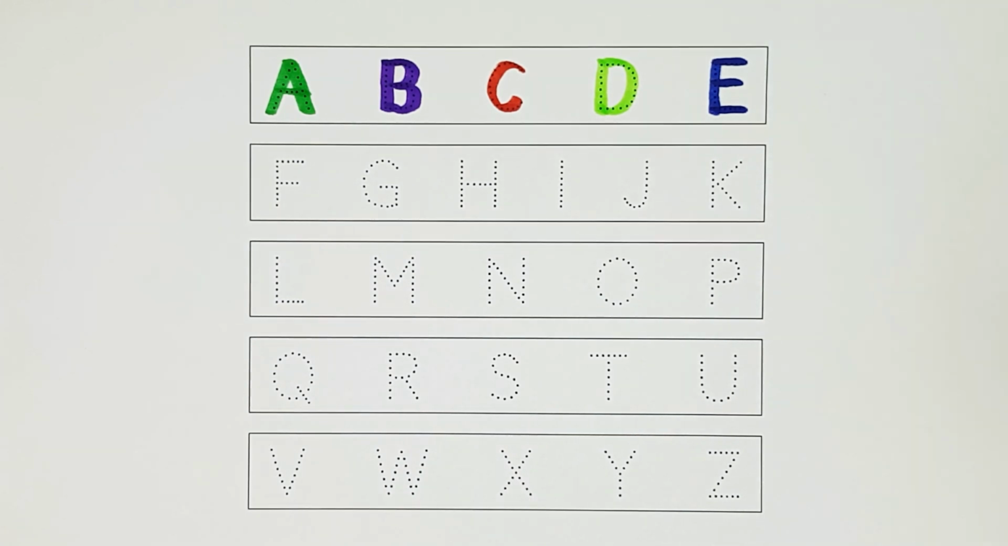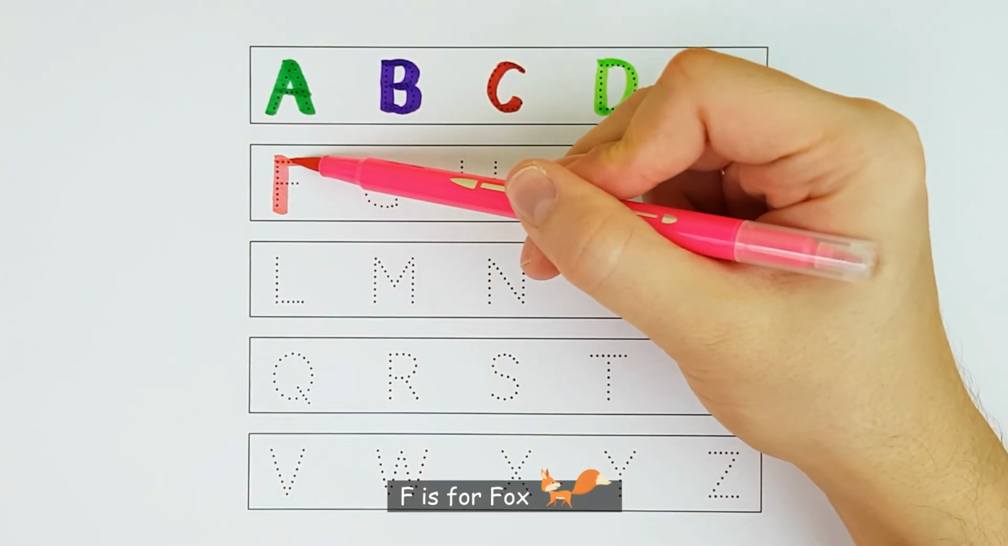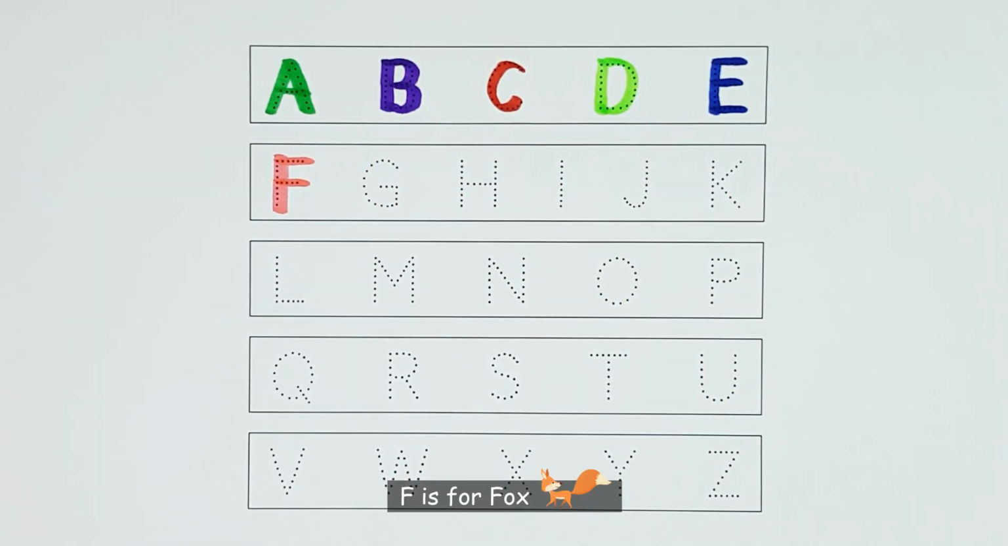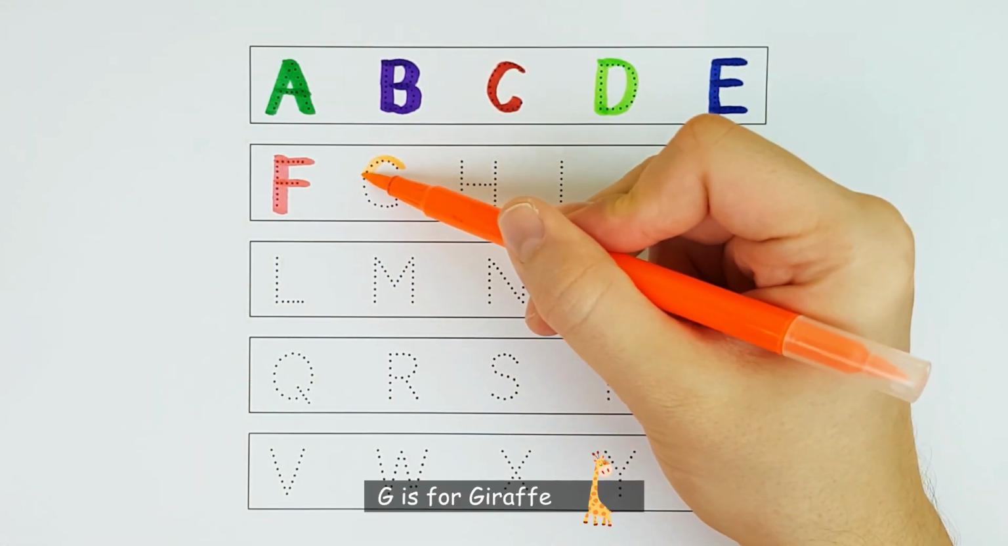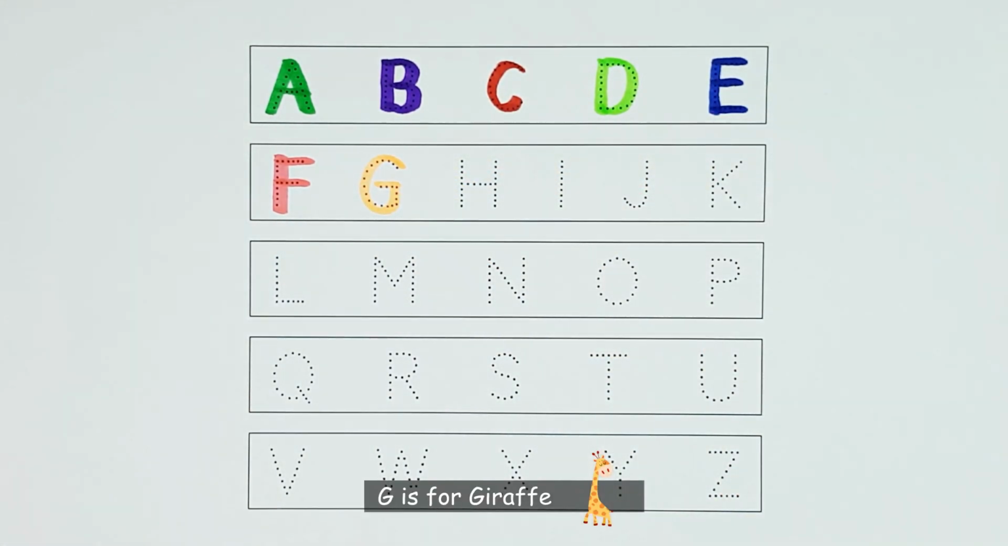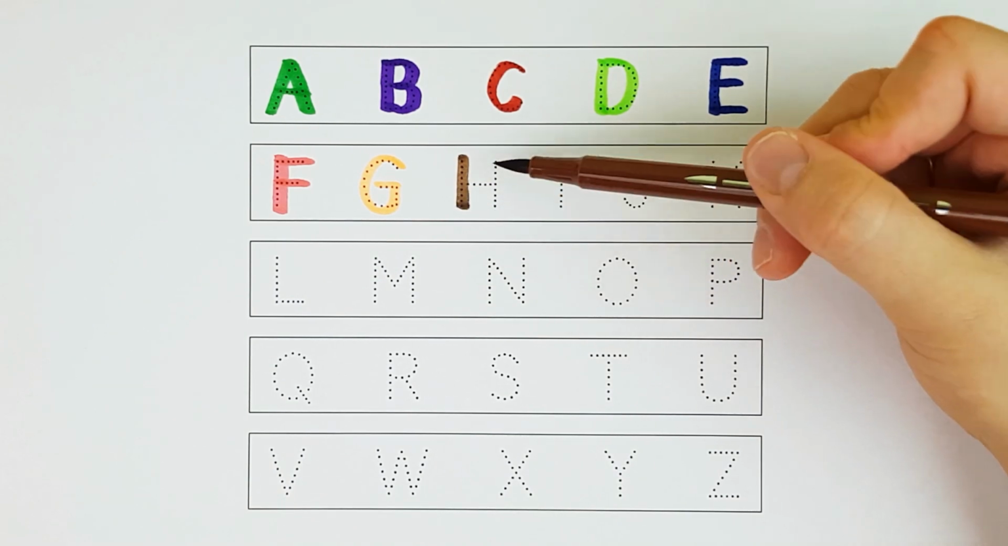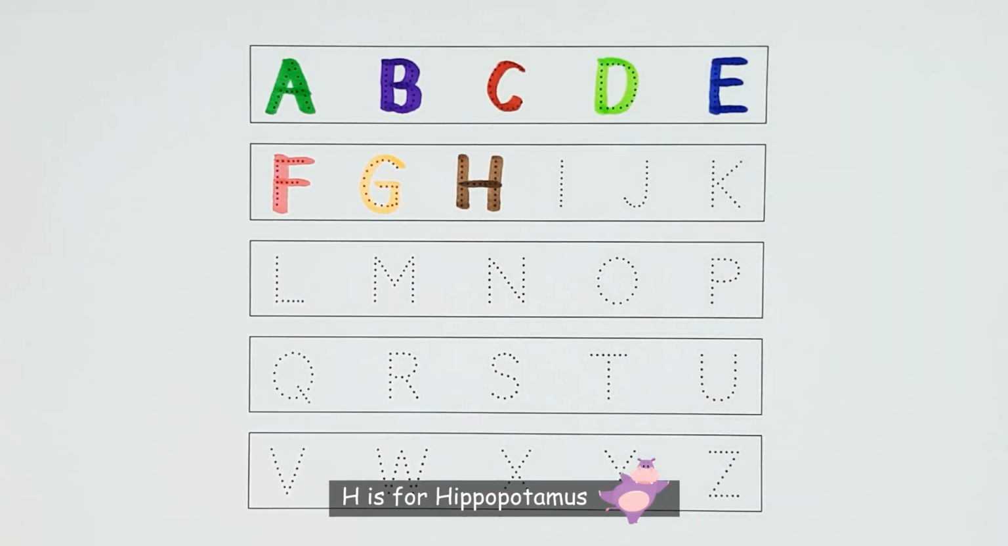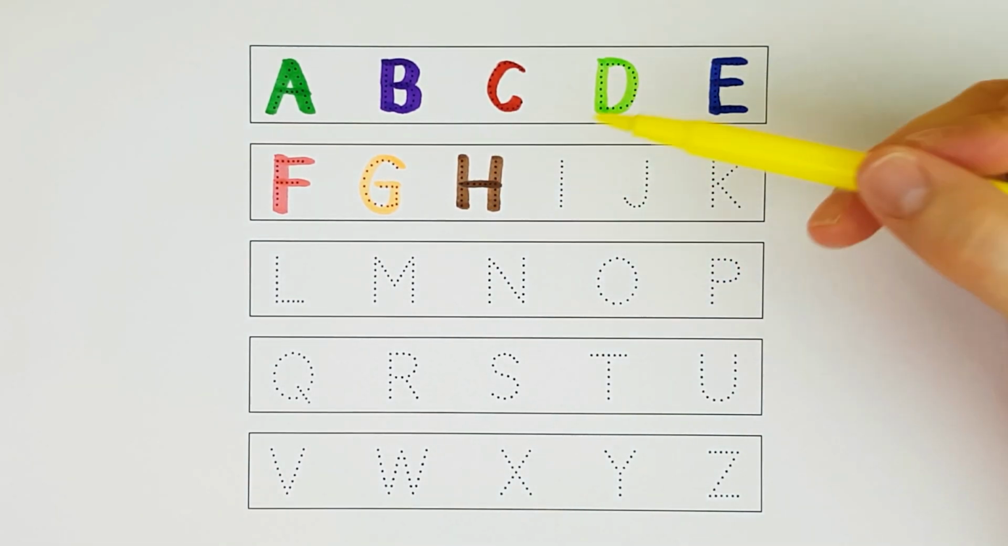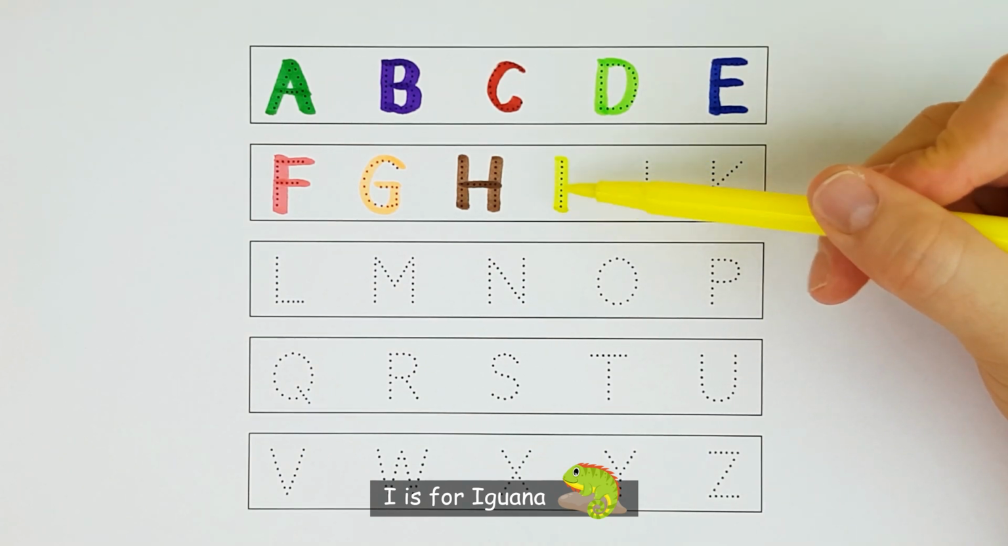F. F is for fox. G. G is for giraffe. H. H is for hippopotamus. I. I is for iguana.